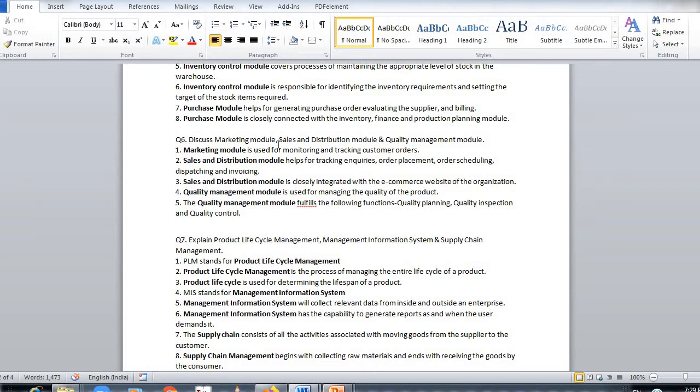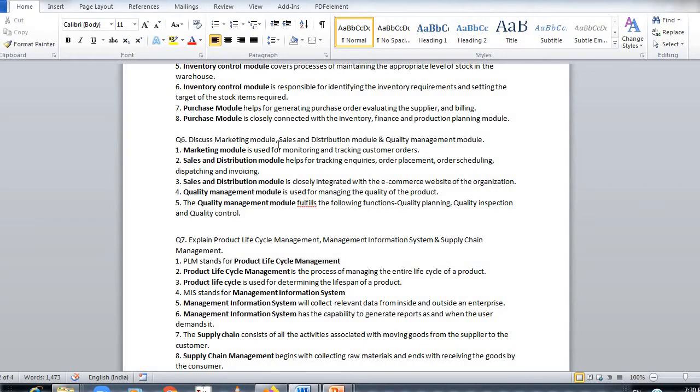Sales handles the inquiry. If a new customer comes and inquires about the product, and if they like the product, then comes the order placement, then when to deliver the order, that is order scheduling. Then distribution module: dispatching and invoicing. Mostly you will see the sales and distribution module in e-commerce websites where you buy, then you get the estimated order delivery between 8th February to 20th February. So this you can see mostly in e-commerce websites. Sales and distribution module is closely integrated with the e-commerce website of the organization.